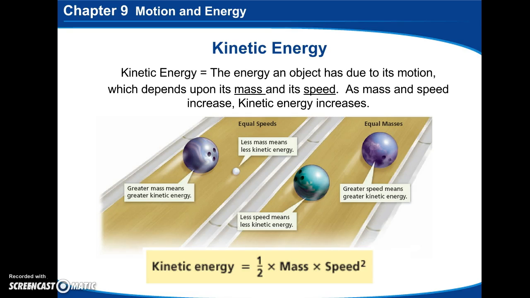Kinetic energy, the energy an object has due to its motion, and that's going to depend on the mass and the speed. So if something's heavier or bigger, it's going to have more kinetic energy than something that's smaller, moving at the same rate. Or we can have two equal masses here, and the one that is going slower is going to have less kinetic energy than the one that's going faster.